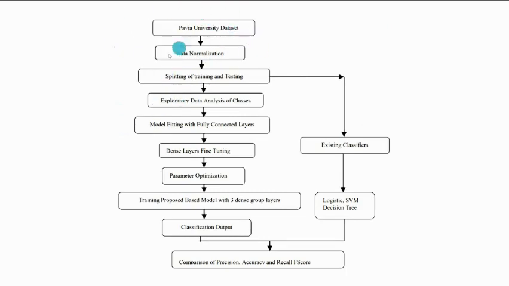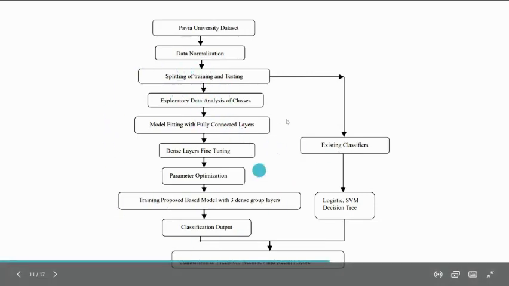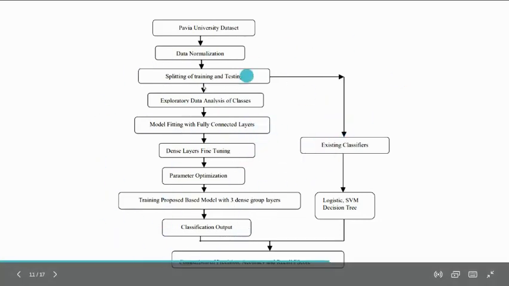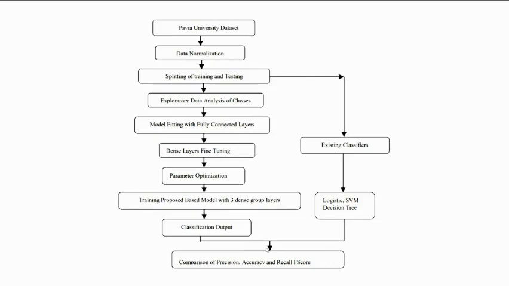First the data set, then preprocessing, splitting, and training and testing, and then we follow two parts. One is existing classifiers like logistic regression, SVM, and decision trees, and the other is the model which we have proposed, following three dense layers, optimizations, and classifications. We're going to get two outputs, one from our proposed model and one from existing classifiers, and finally calculate the comparisons of accuracy, precision, and F1 score.